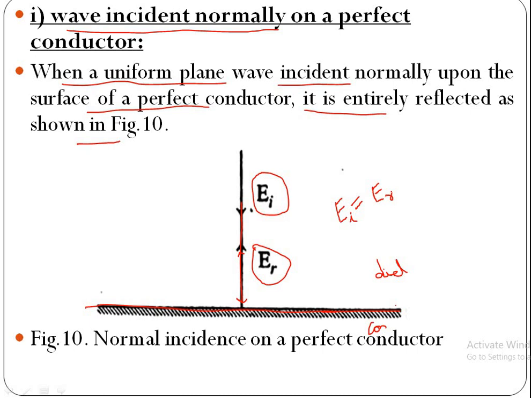One is in forward direction, other one is in reverse direction, hence there is negative sign. So EI is equal to minus ER. This is the condition. Amplitudes are same, but direction is different.